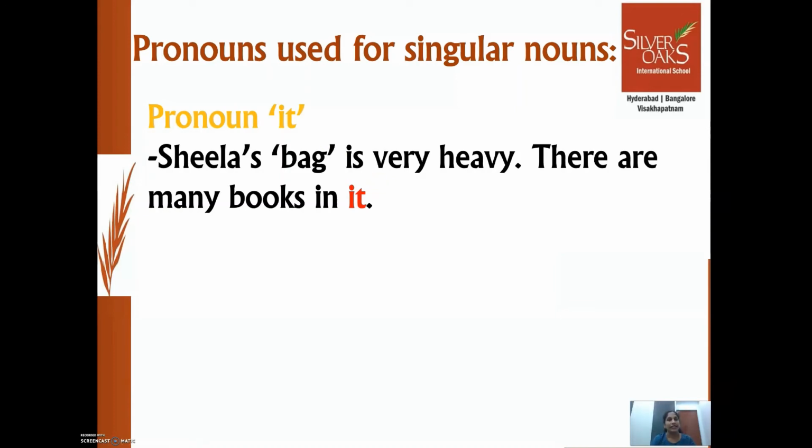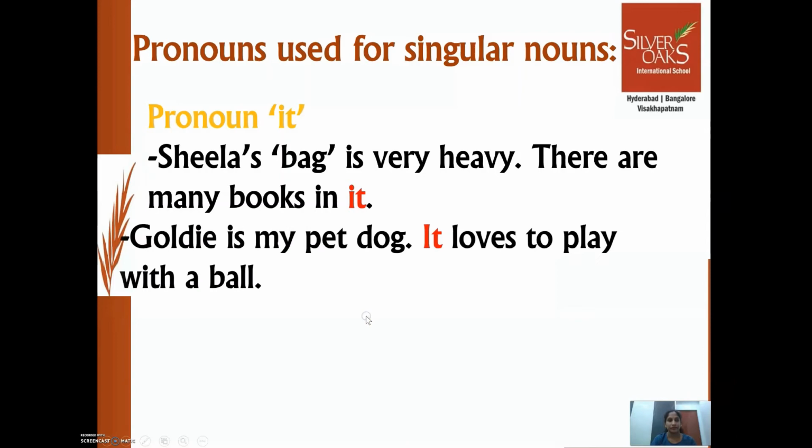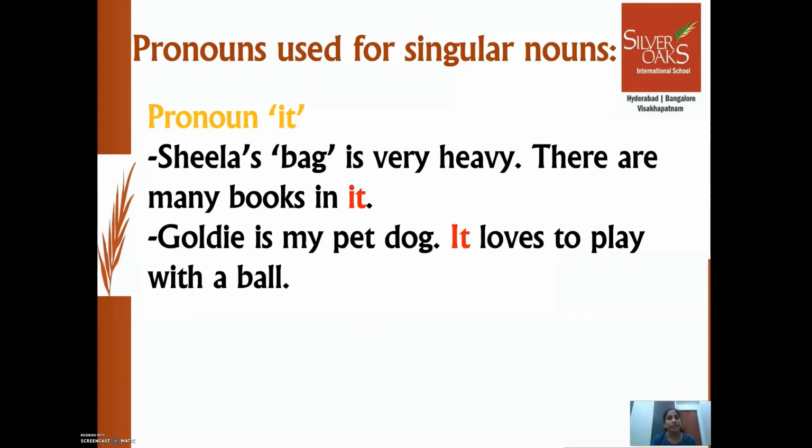Okay. Let's see one more example. Goldie is my pet dog. It loves to play with a ball. So this sentence has an animal. It indicates that Goldie is a pet dog. It talks about an animal, and in the next part of the sentence, we did not use the naming word again. We replaced it with it.